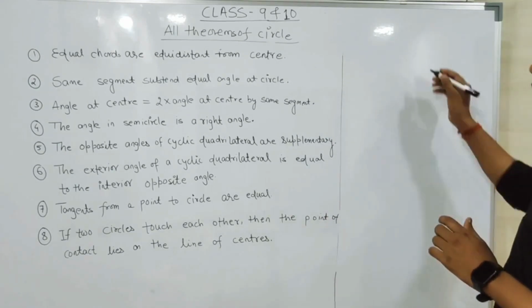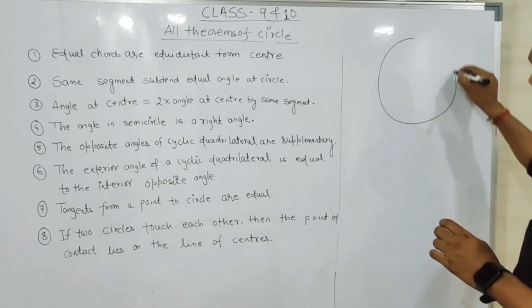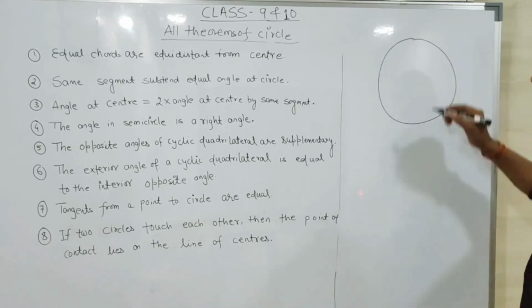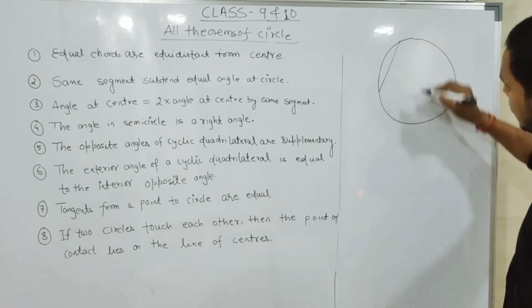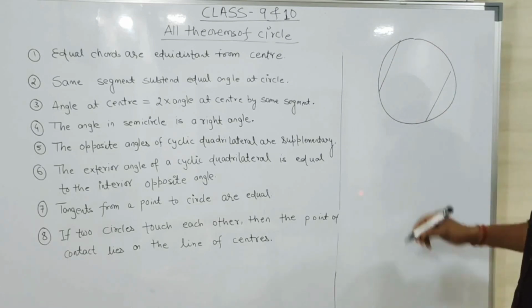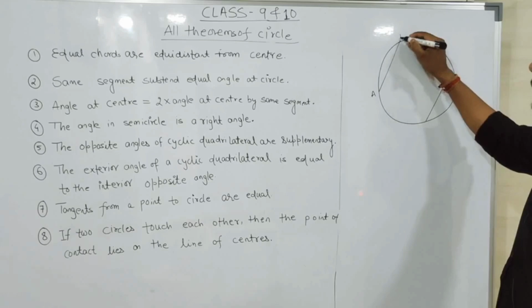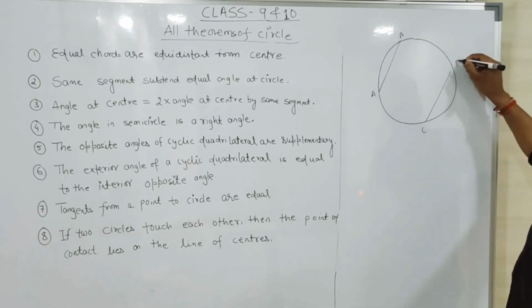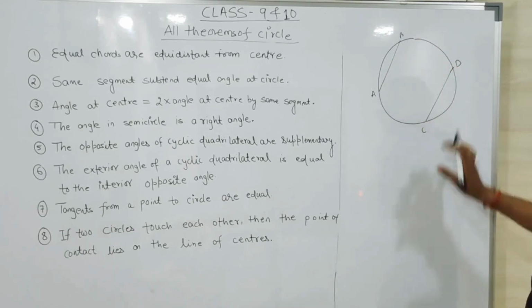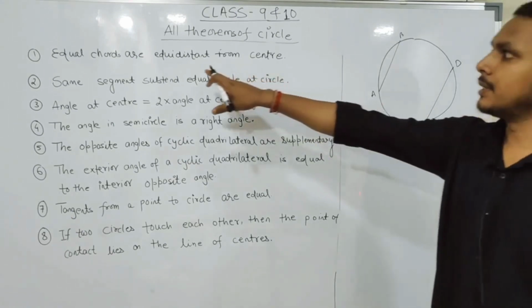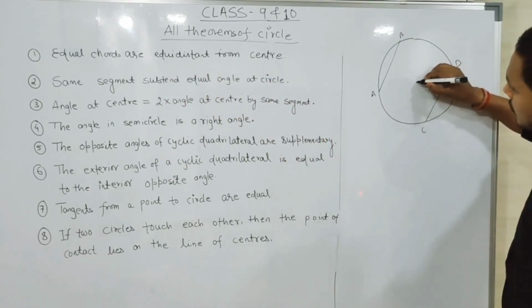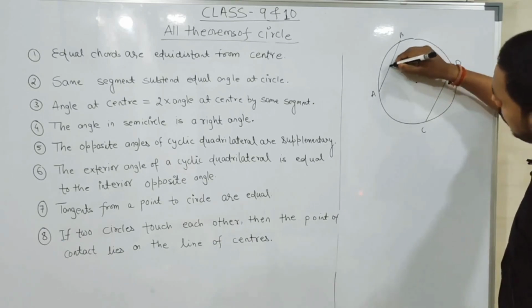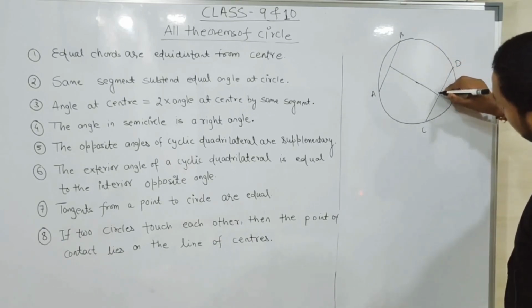Simple. Here is a circle, and it says that two chords are equal in length. Let these be the two chords AB and CD, which are equal in length. The statement says that they are equidistant from the center, meaning the distance from the center is equal.